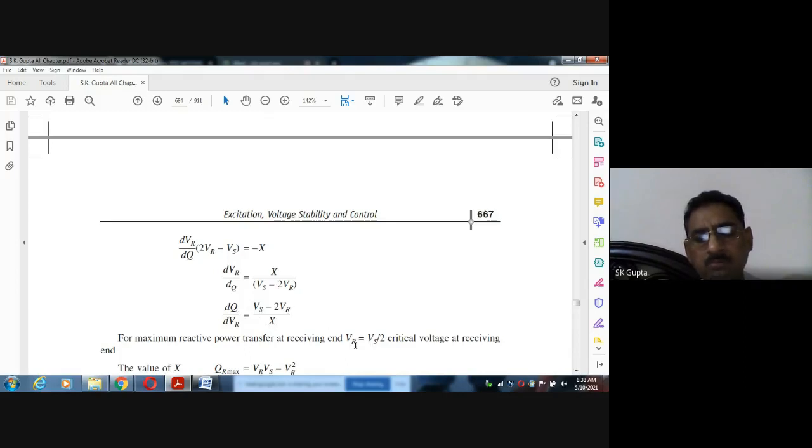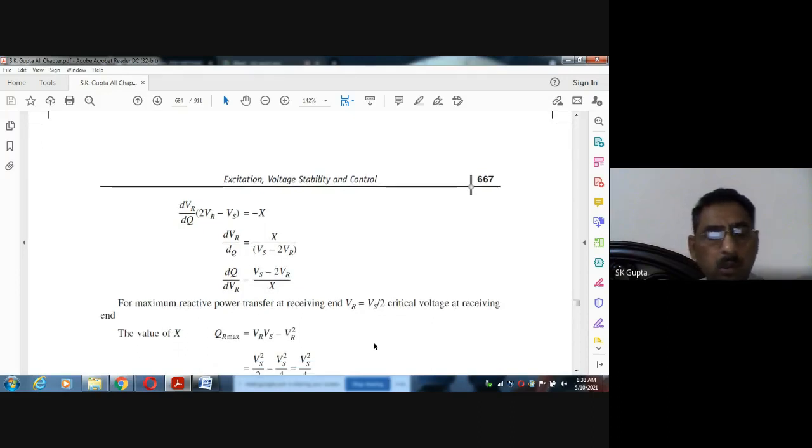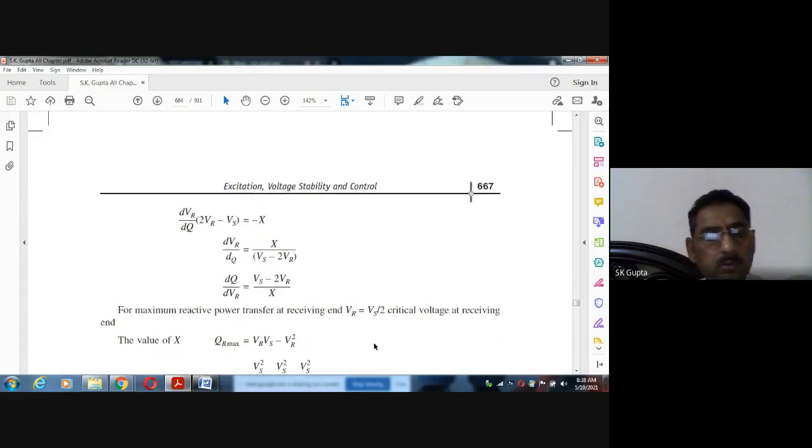So we cannot take the reactive power so that VR will be equal to Vs by 2. And how much is the maximum QR?